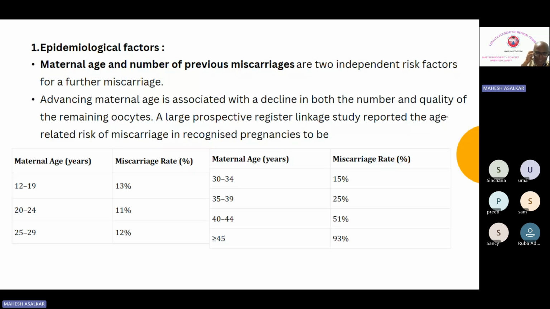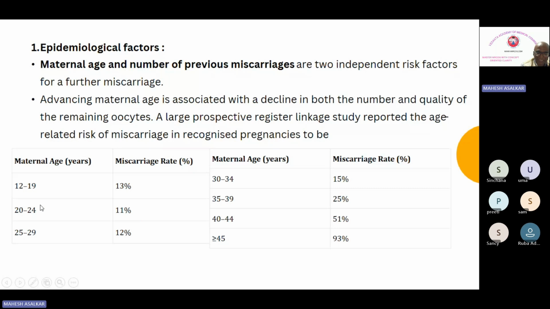But how to remember? I have divided it into 2 tables, one on the right side and one on the left side. First, concentrate on this table. You will see 20 to 24 is the lowest, which is 11%. This is your young reproductive population with the lowest risk of 11%. Just add 1 and 2%.